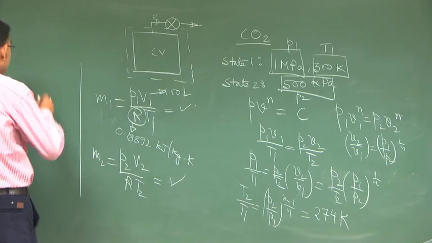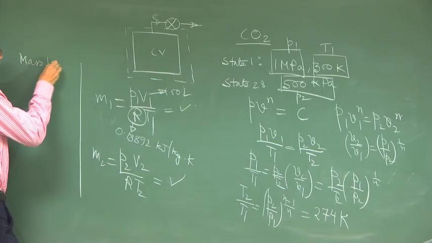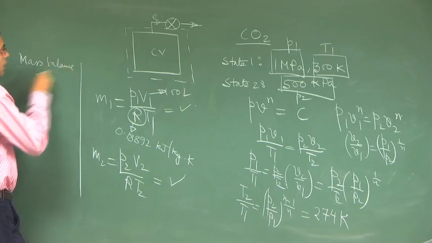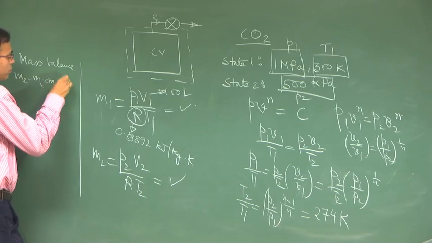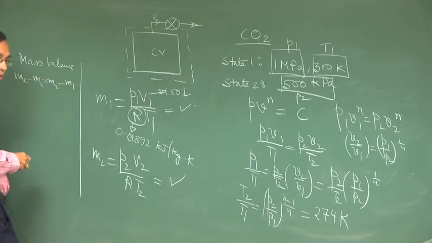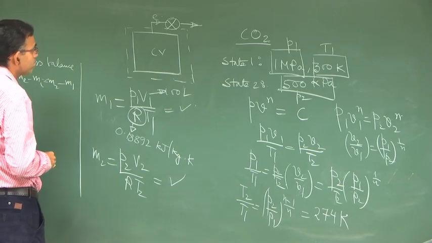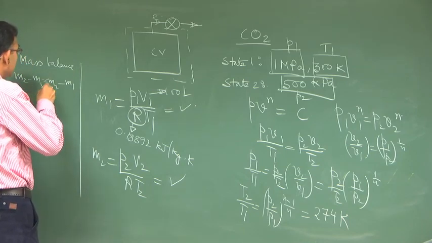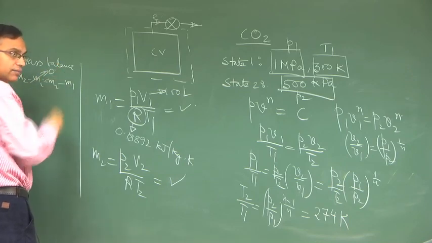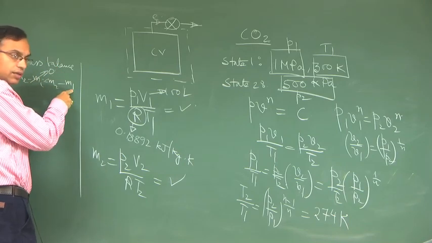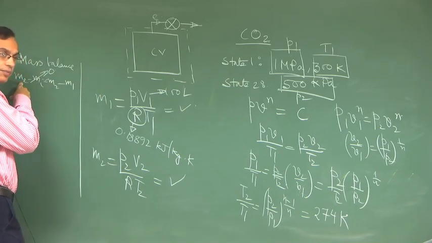So, first for mass balance, ME minus MI is equal to M2 minus M1, right. So, here you have MI equal to 0, there is no inlet. So, ME is M2 minus M1, M2 and M1 you know. So, you know what ME is.